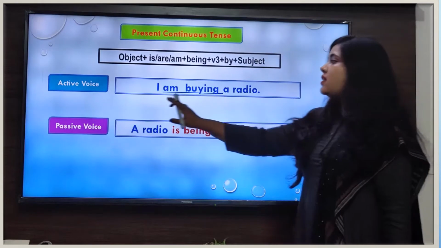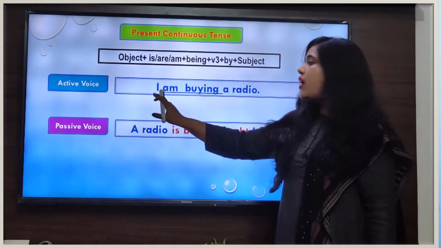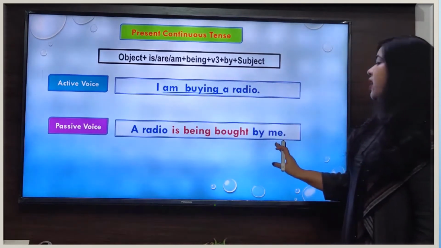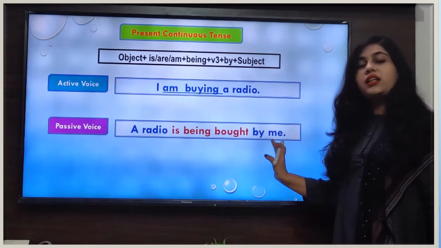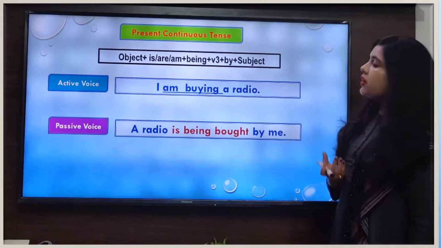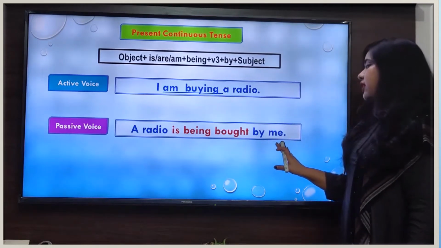And after the preposition by, we will change the subject into object. So as you can see here, in this sentence, our subject is pronoun I. So when we change the position of pronoun I in object, at that time we will write the objective case of the pronoun I. And what is the objective case of the pronoun I? That is me. That's why we have written here me.